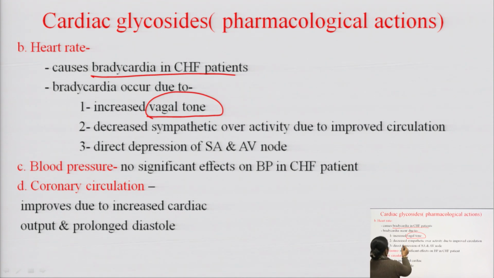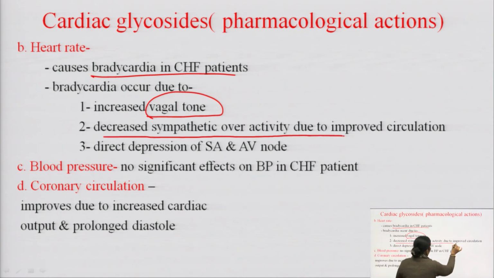It also decreases the sympathetic overactivity due to the improved circulation. Otherwise, if the circulation is inappropriate, sympathetic overactivity is stimulated by the compensatory mechanism, and it directly depresses the SA node and the AV node.